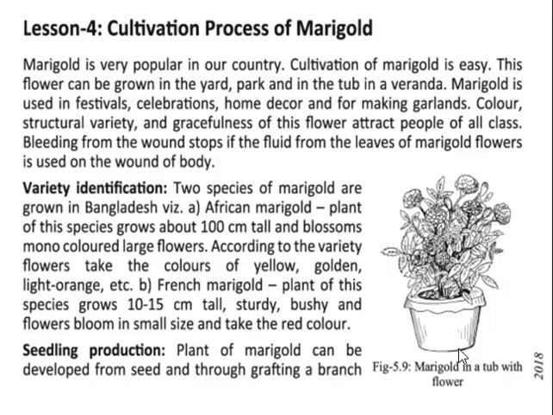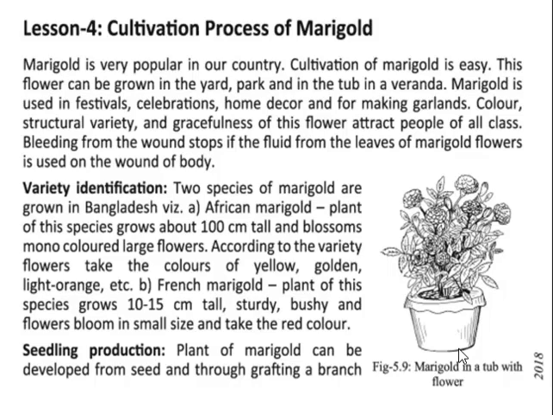Variety identification. 12 species of the marigold are grown in Bangladesh. The African marigold plant of the species grows about 100 centimeter tall and blossoms with monocolored large flowers. Blossom means the period of flowering. According to the variety, the flowers take the color of yellow, golden and light orange. The African marigold is tall, about 100 centimeter, and the flowers will be large, in different colors: yellow, golden, and